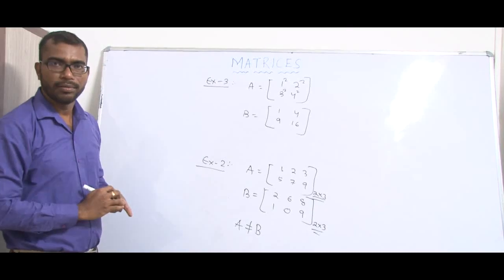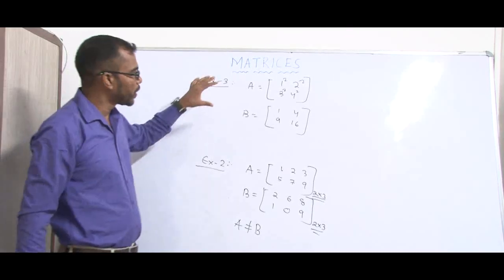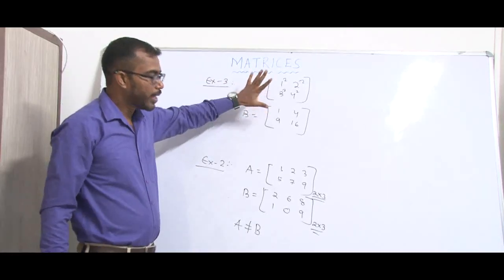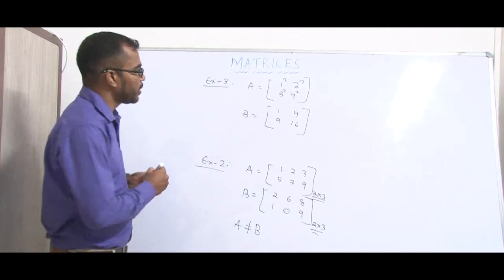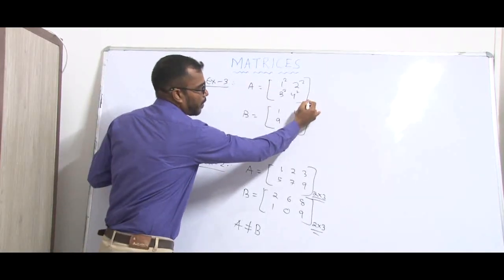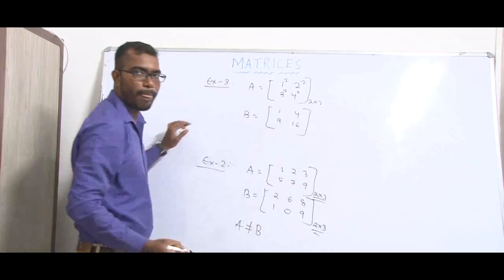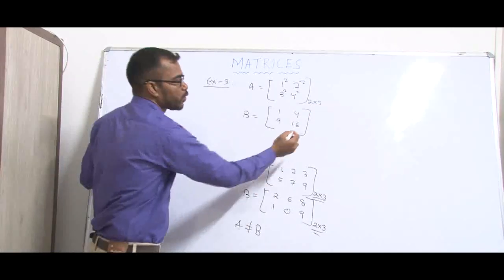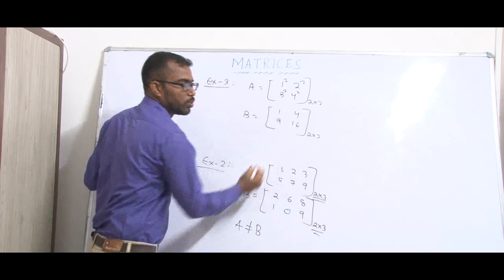Are the two matrices equal? Yes, because they satisfy two conditions. First, the order of the first matrix is 2 into 2, and the order of the second matrix is also 2 into 2.